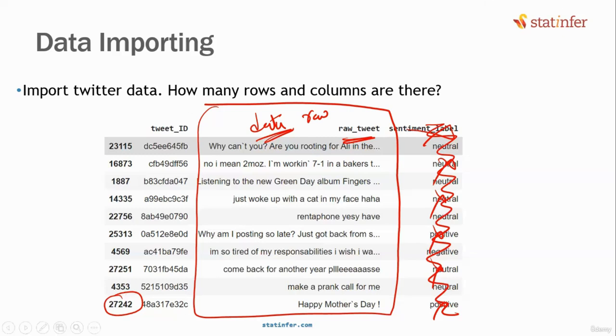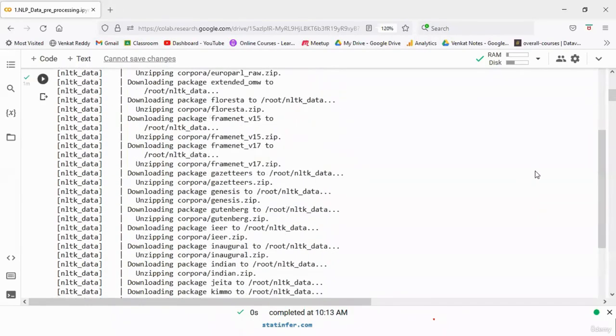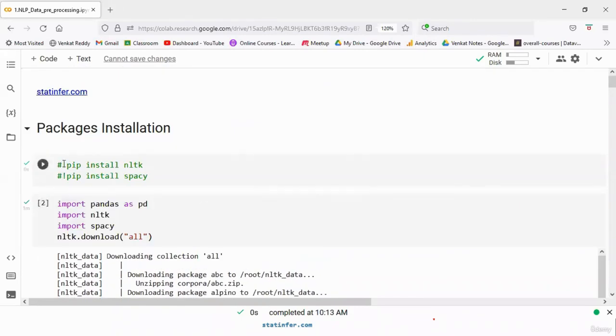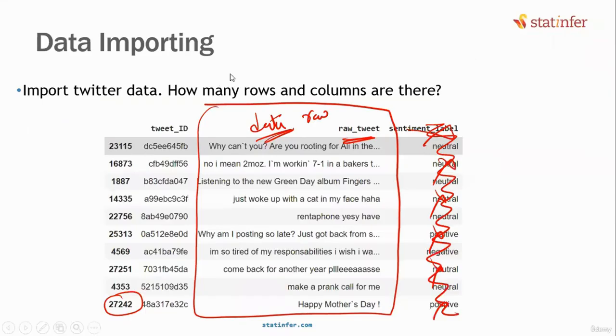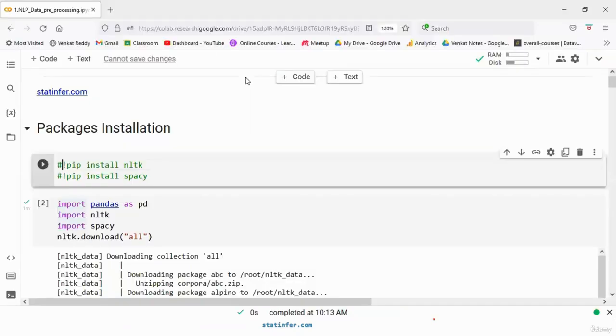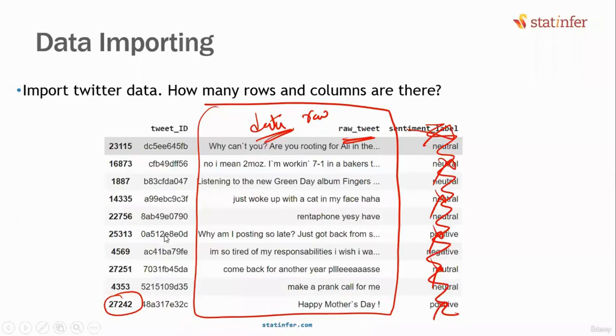Sir, if we are working on a local machine, then we have to pip install nltk and spacy. Yes, you have to uncomment these and run these two commands. And nltk.download all is mandatory to be run. After installation, import nltk, and after this do this. Okay.